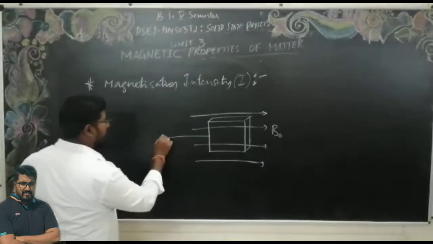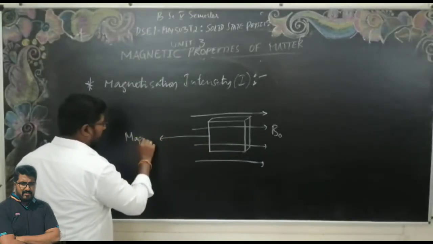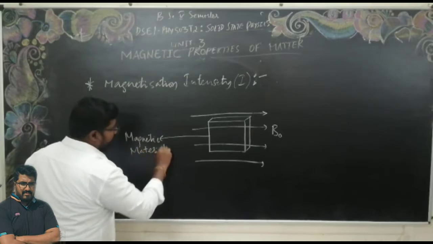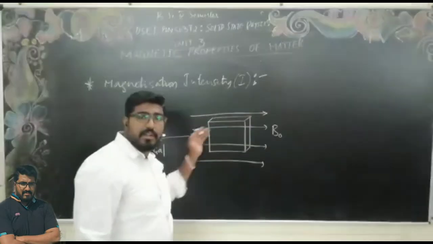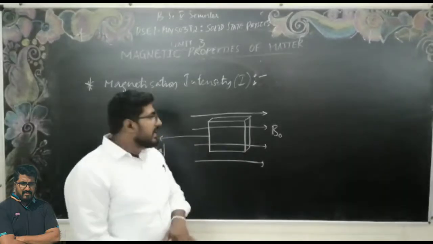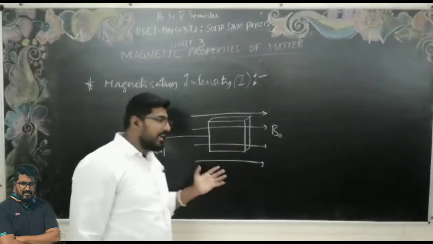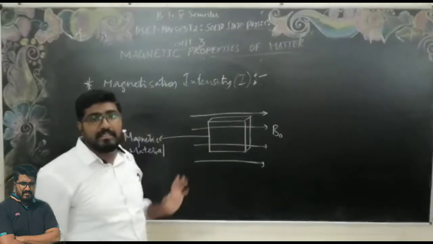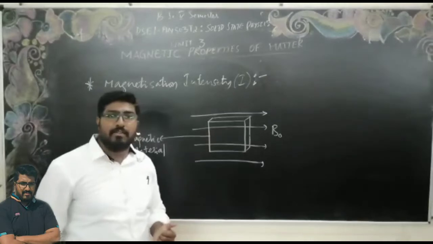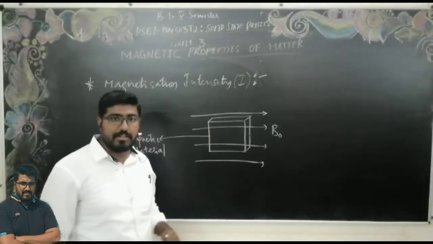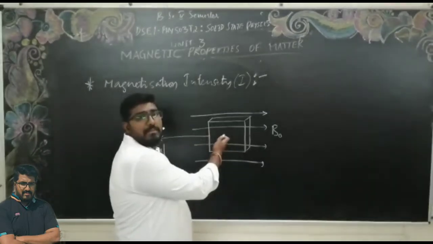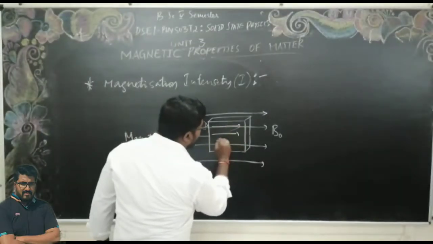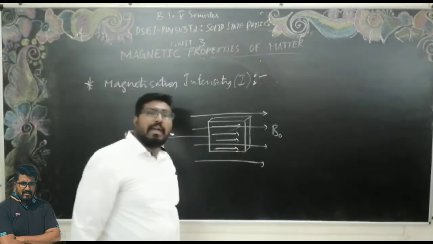This is our magnetic material, and these are our external magnetic field lines. In these external field lines, I have placed a magnetic material inside. What happens to the material now? This material is going to produce a magnetic field.